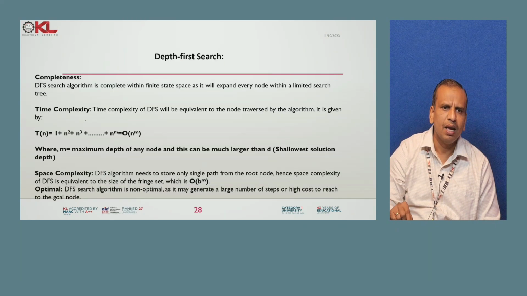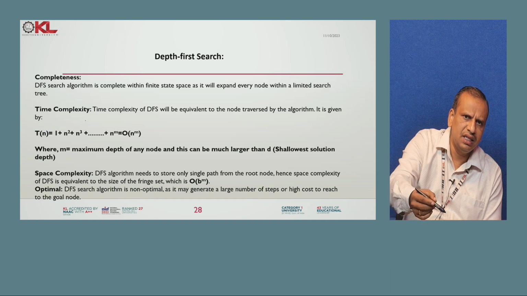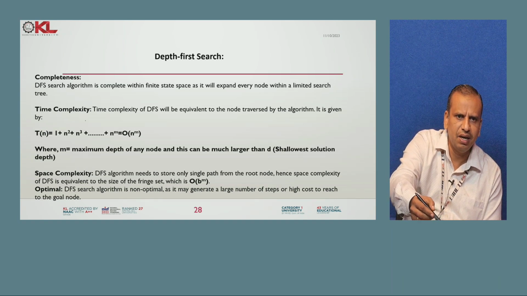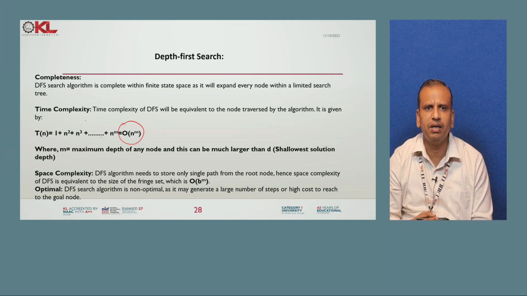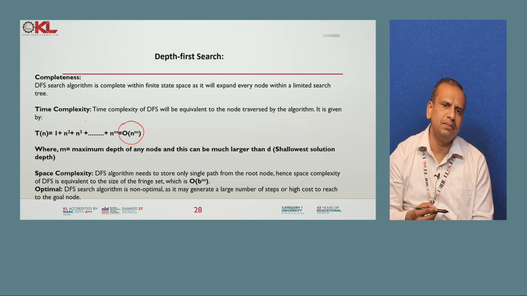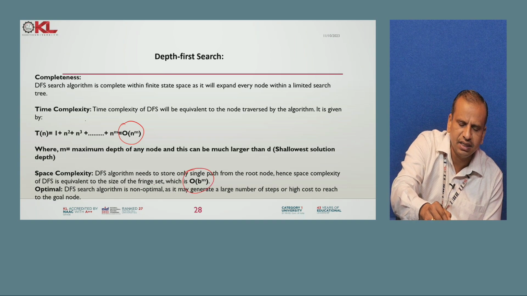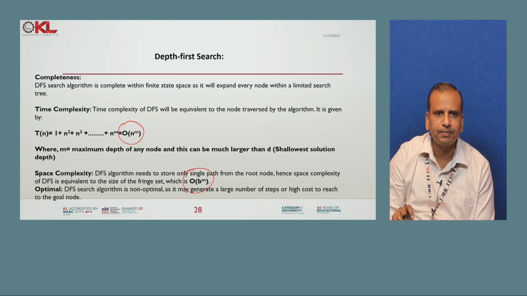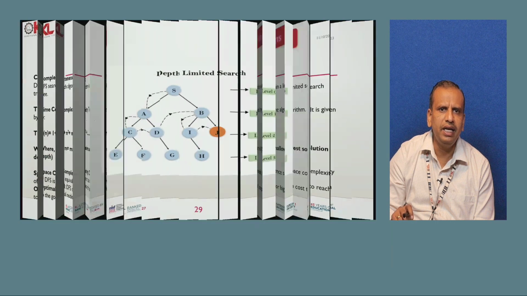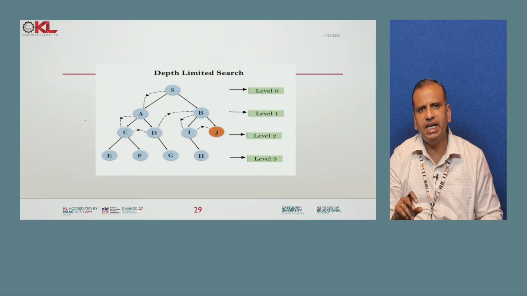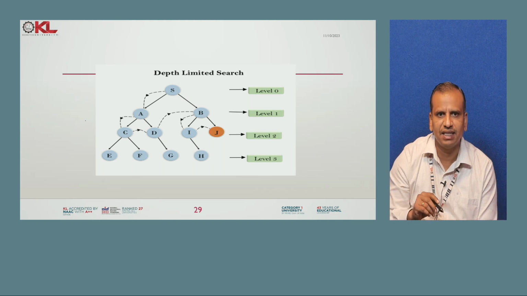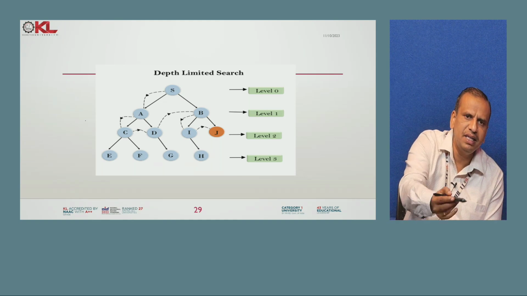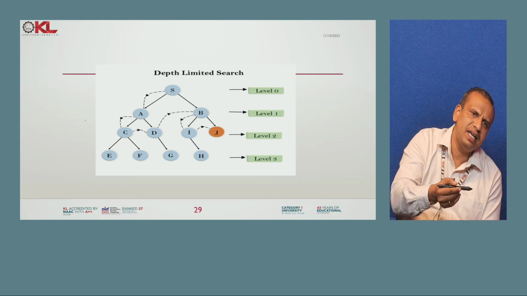And then what are the depth first search completeness and time complexity? See here, the depth first search time complexity is order of b power m, and here the space complexity is order of b power m. And then next, I am going to show only the diagram. This is called depth limited search. What is the depth? Suppose for example in DFS, we can go ahead to n depth.